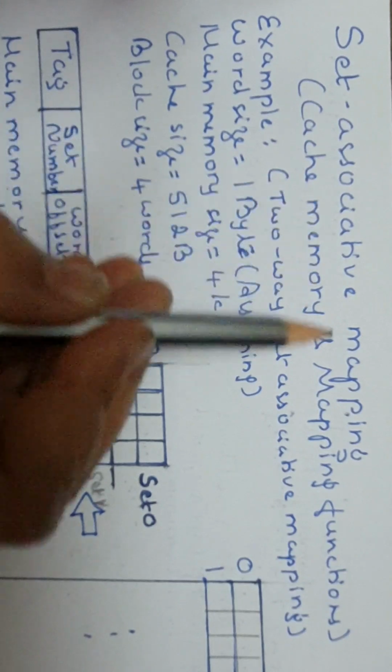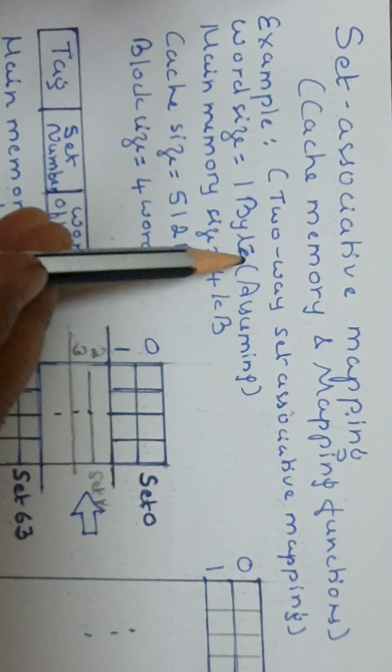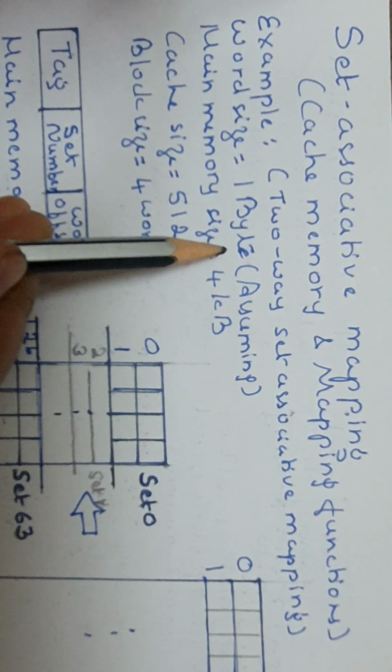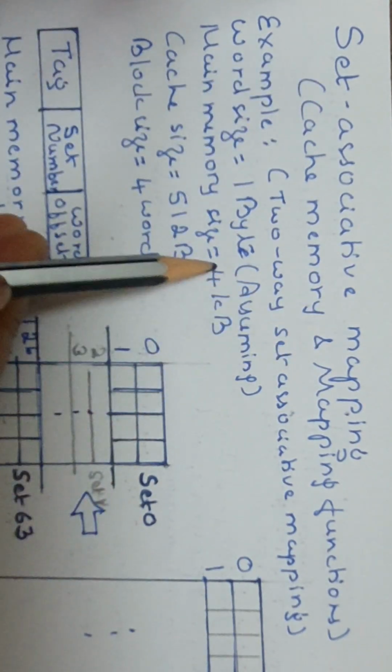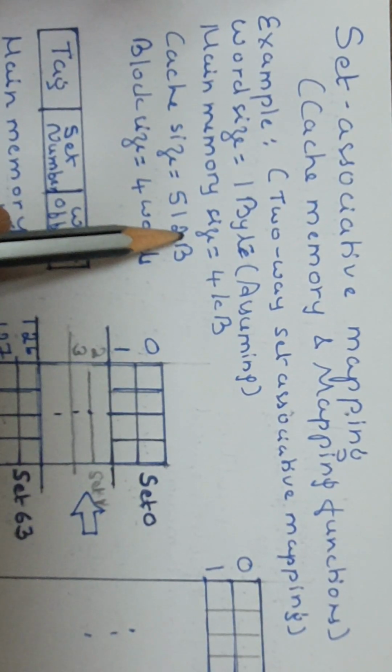So what was the topic? Set associative mapping, which is the third mapping function. There are totally 3 mapping functions. The first one is direct mapping, second one is associative mapping, and third one is set associative mapping. For direct mapping and associative mapping, you can refer to my previous videos.